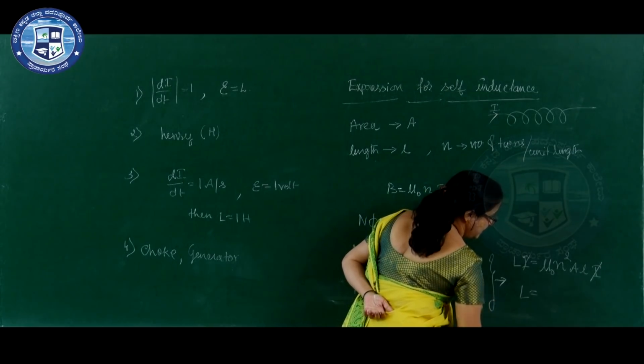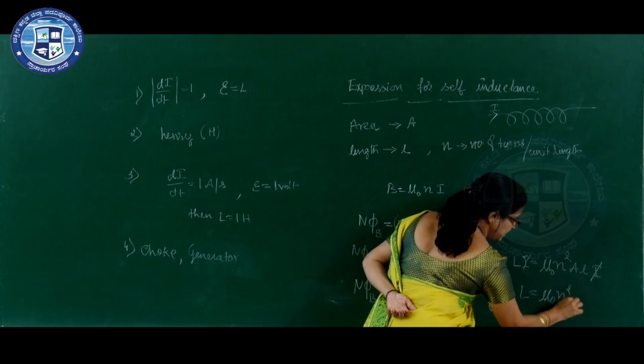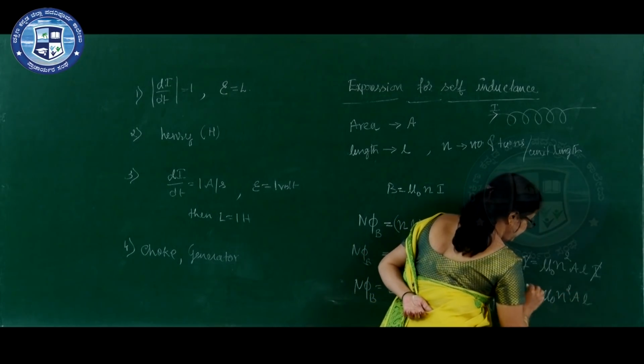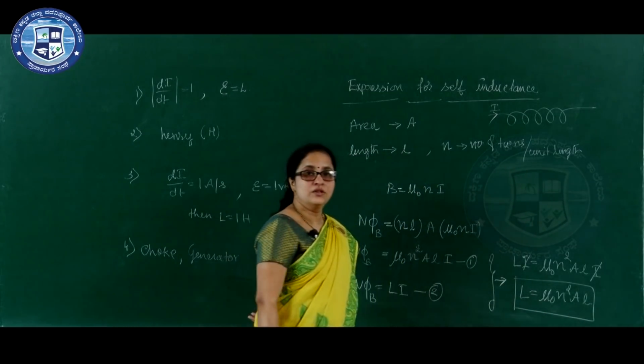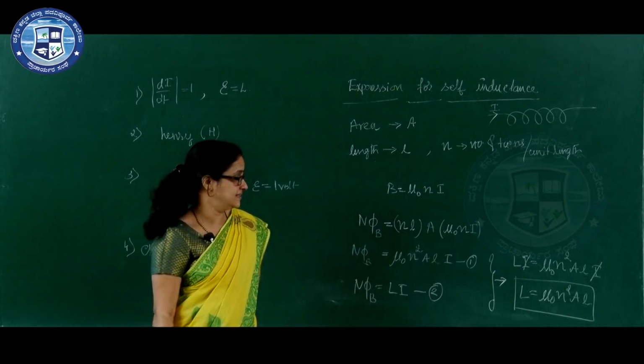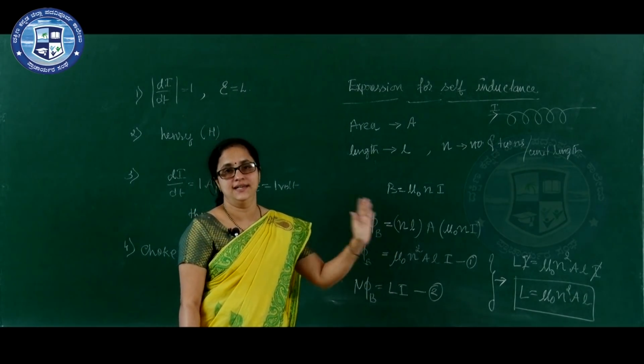So, remaining L is equal to mu naught n square A L. So, the expression for self-inductance is mu naught n square A L.